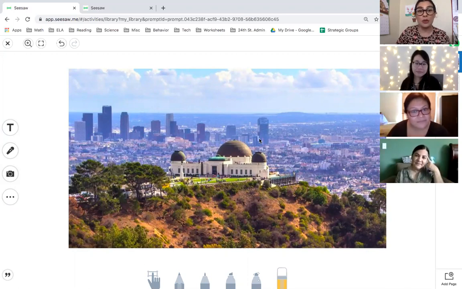But remember, we do a 3 reads protocol. The first time we read, we're visualizing the story and we're thinking about who are the characters and what are those characters doing. The second time we read, we're going to pull out key vocabulary words that help us understand the problem a little bit more. And then the last time we read, our third read, we're going to put all of that information together and we're going to ask ourselves, what do we need to do to solve the problem?